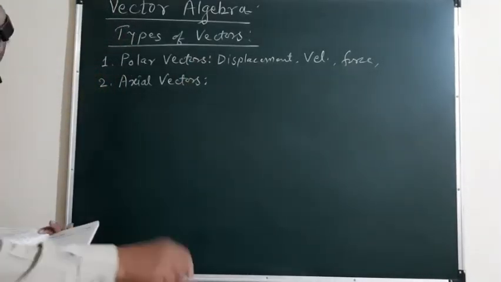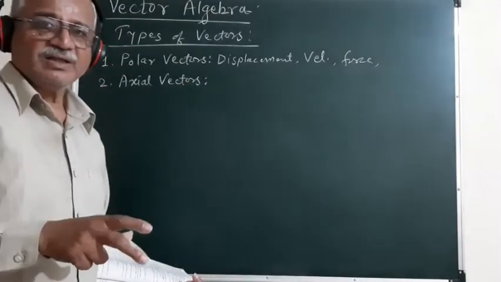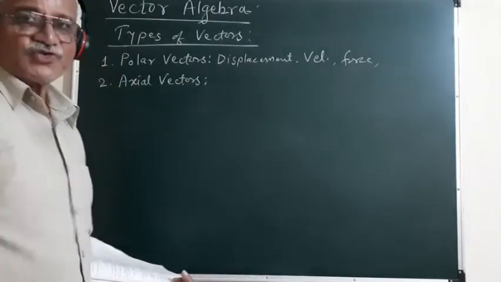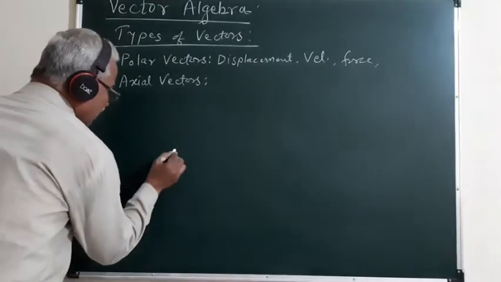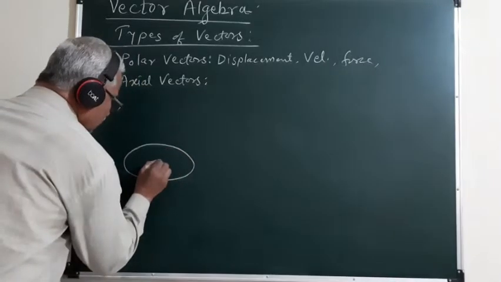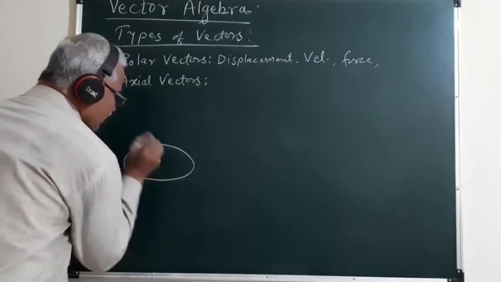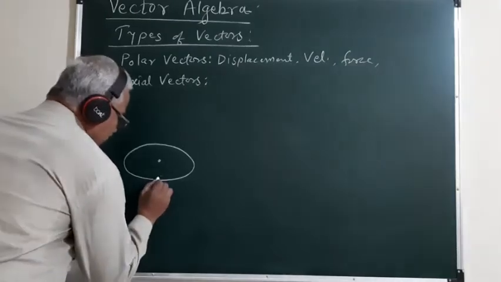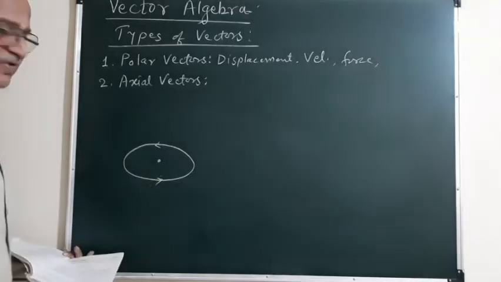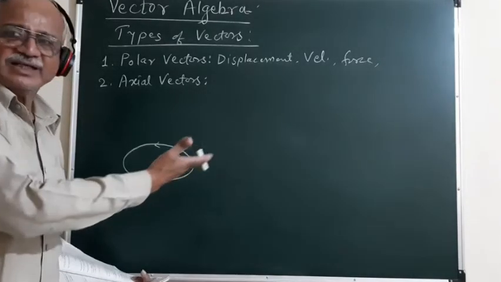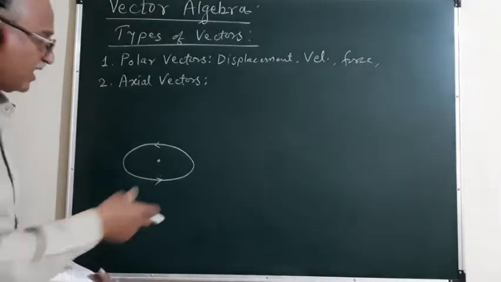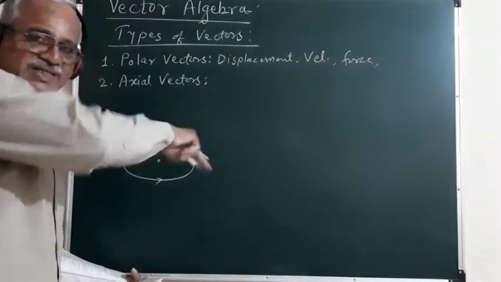Axial vectors. Whenever we are considering the case of rotational motion, suppose we have a particle performing a rotational motion around the circumference of a circle. Say the particle is revolving in the anti-clockwise direction, the plane of rotation of this particle is in the horizontal plane, and the sense of rotation of the particle is anti-clockwise.